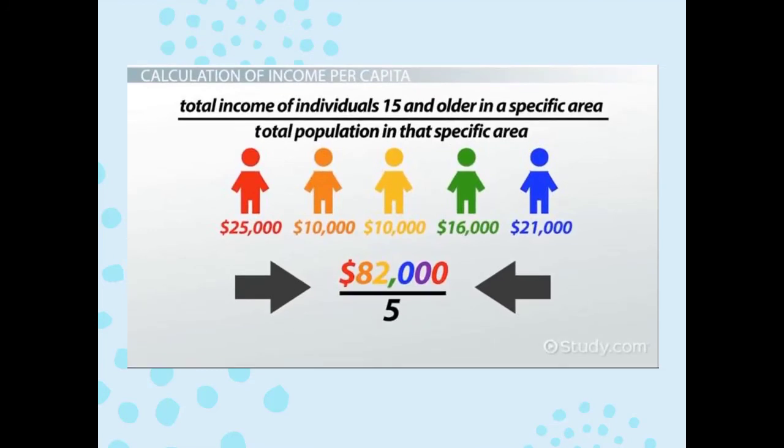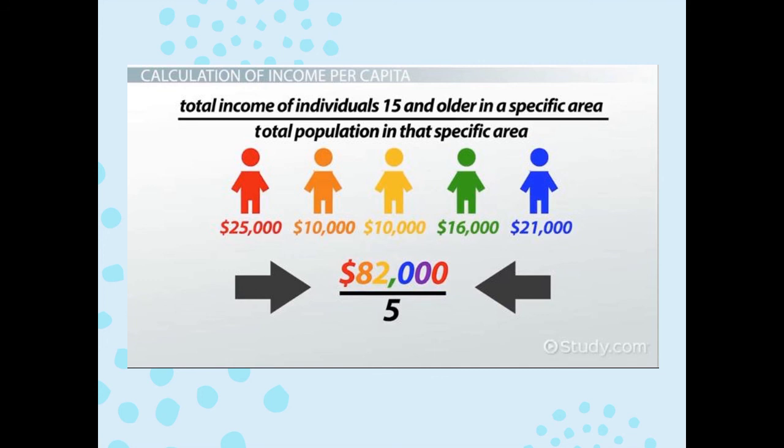See here the calculation of income per capita. Here it is given in dollars and for individuals 15 and above in age. So this is not of India, it is just for example. Let's see: the total income of individuals 15 and older in a specific area divided by the total population in that specific area. Here, the red, orange, yellow, green, and blue are five individuals living in a particular area, and their incomes are 25, 10, 10, 16, 21 dollars respectively, in thousands.